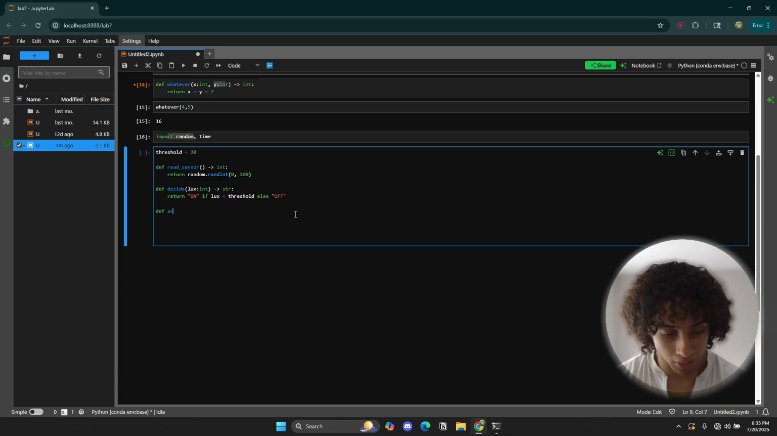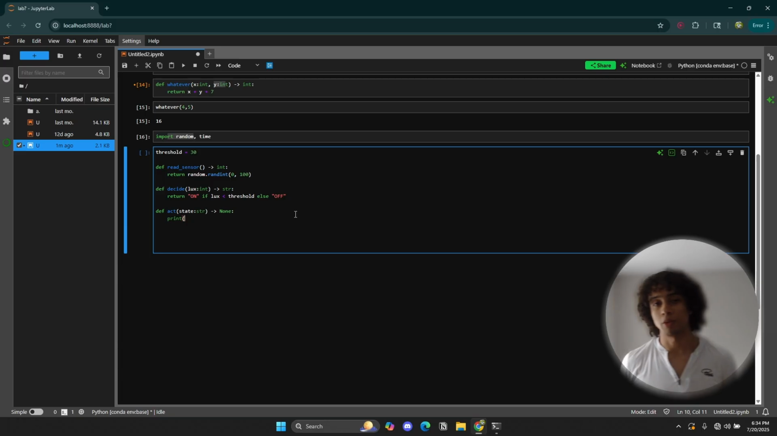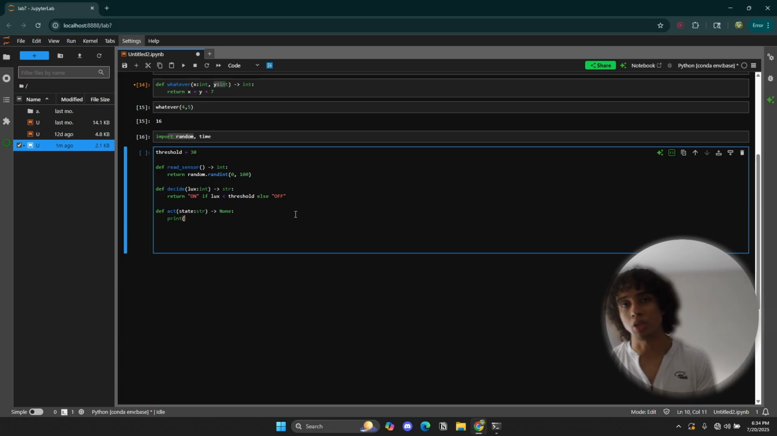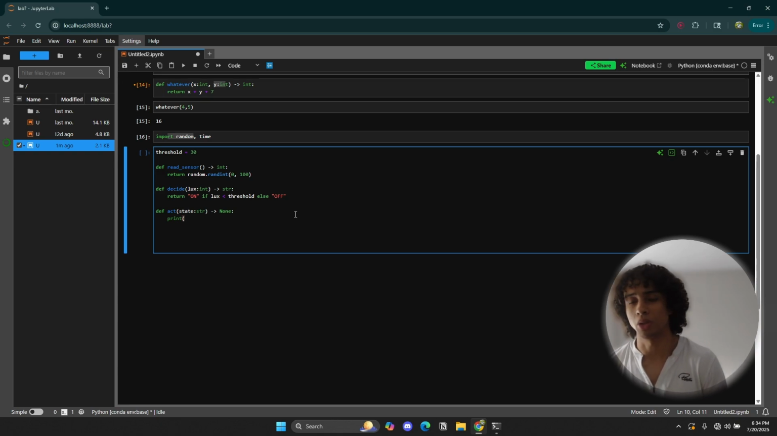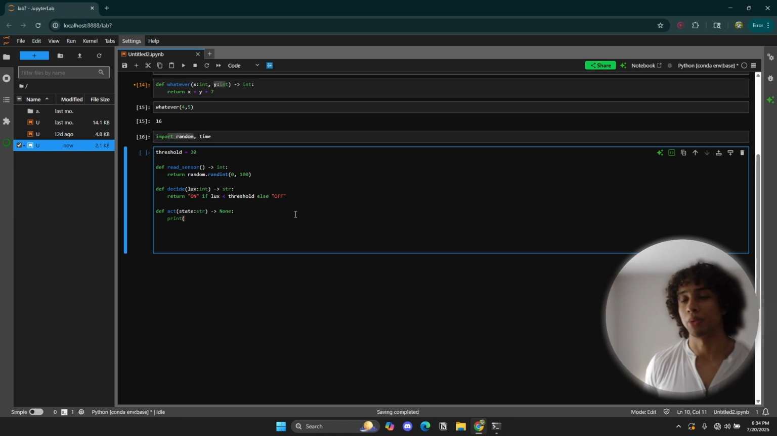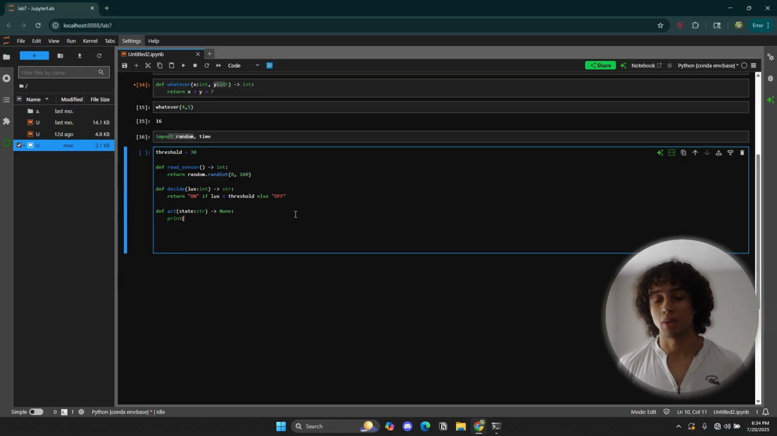Now, one more function. Let's call it state. And this function is just going to print. So you can have functions that don't necessarily return anything to the console. They just print. So what's the difference between returning and printing? When you're returning a value from a function, you can take that value and store it into some other variable. When you're not using the return and you're using something like print, then you're not really storing it anywhere. You're just printing the value. That's the key difference between return and print.